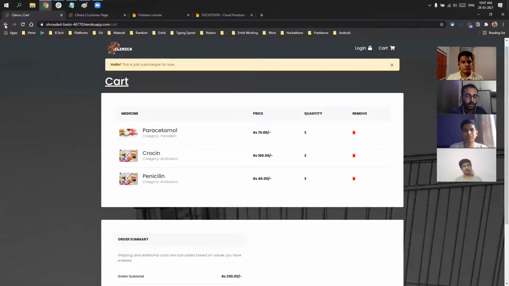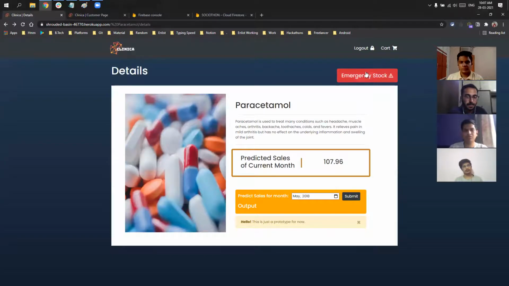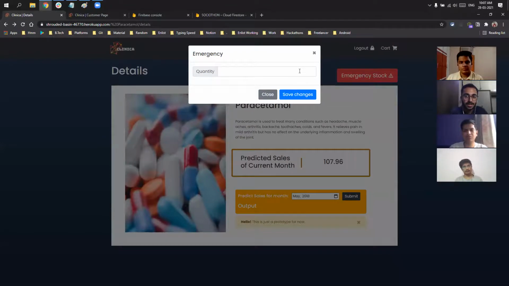And if we go to the homepage again, on the details page we have an emergency stock where we can take the quantity and save it to our database. So we just enter a quantity and save it.